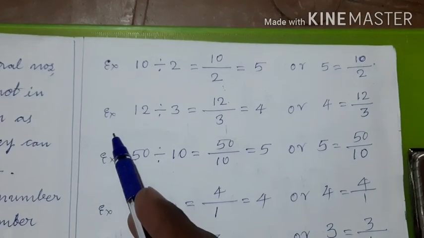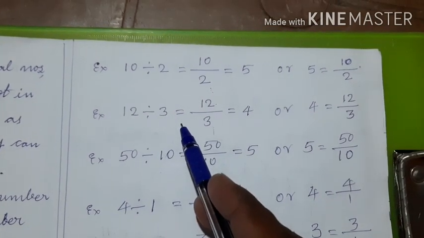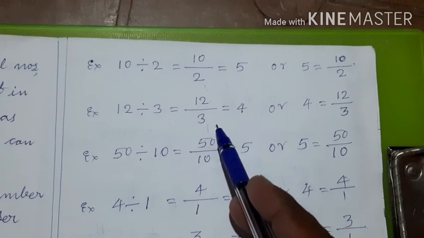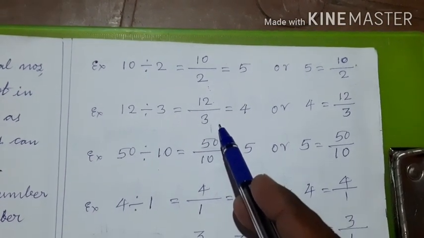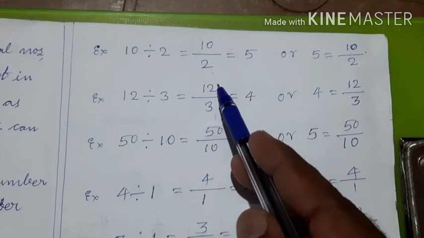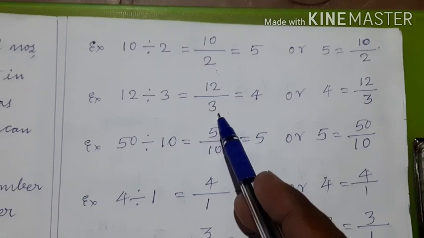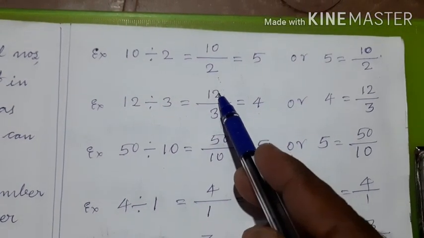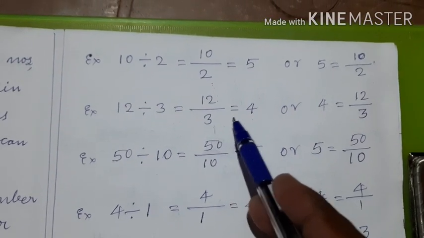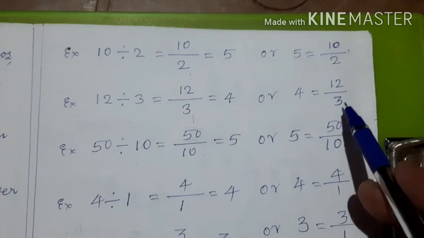Let us take one more example. 12 divided by 3 is written as 12 upon 3. Both are same. What is the meaning of 12 upon 3? There are 12 rupees and they should be given to 3 people. Each one will get how much? Each one will get 4. Therefore, 12 upon 3 is equal to 4 or 4 equal to 12 upon 3.